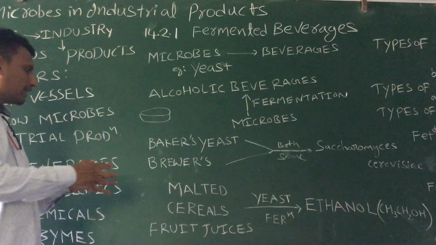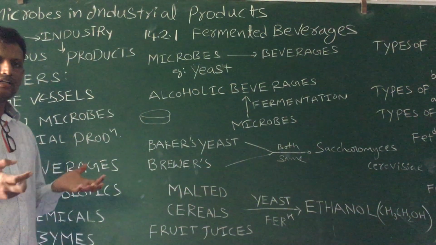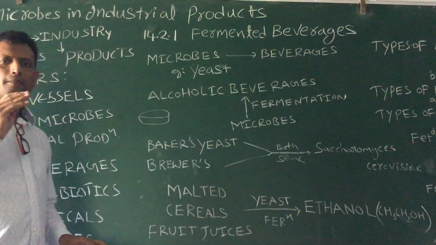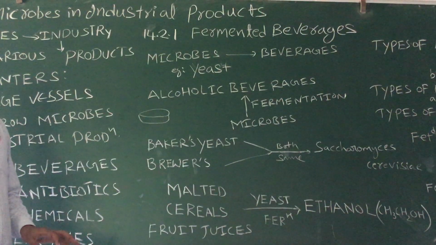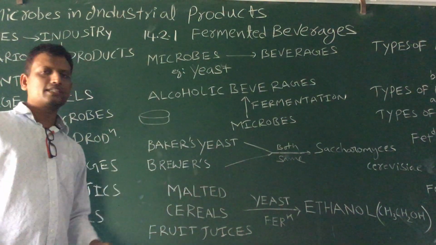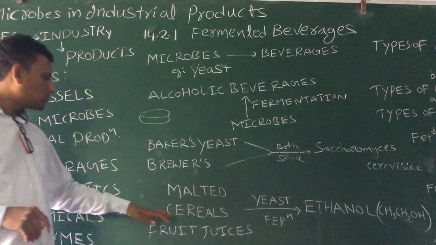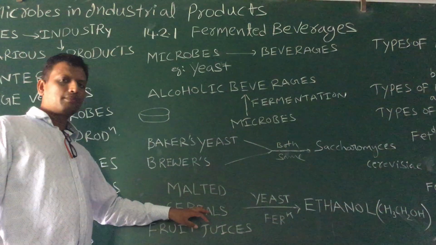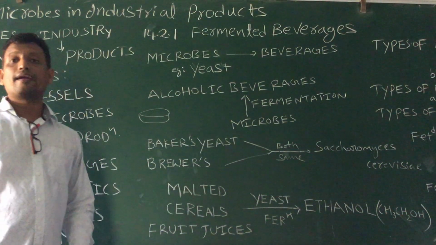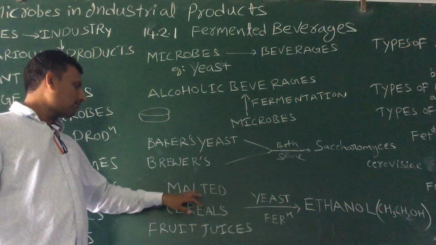If you take some cereals and soak them in water for 24 hours, they start germinating. After they germinate, to stop the germination they are dried by exposing them to air or sun. So dried germinated cereals are called malted cereals.